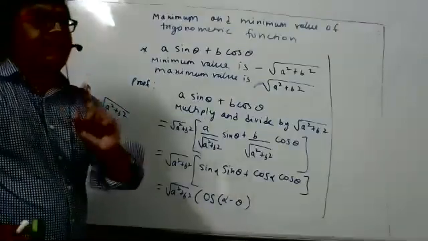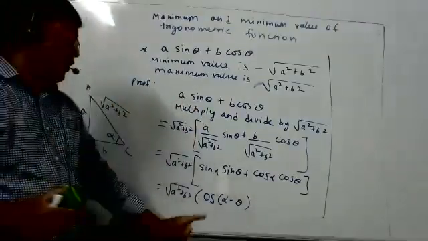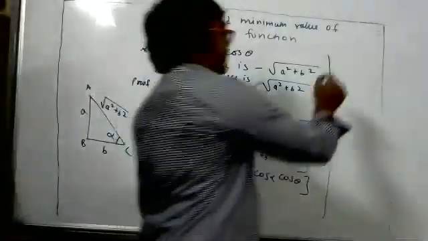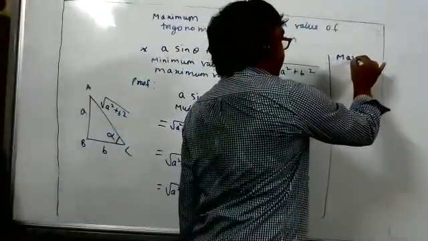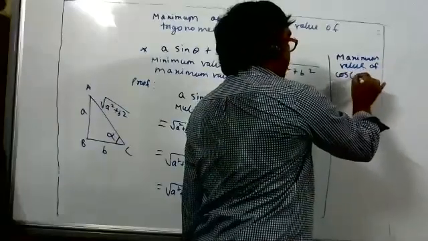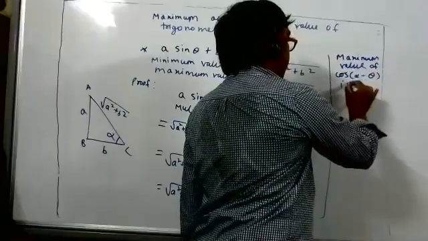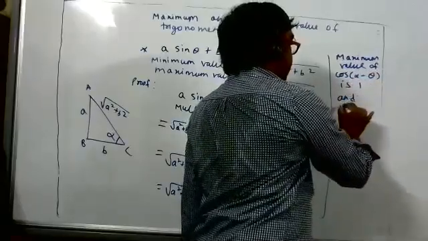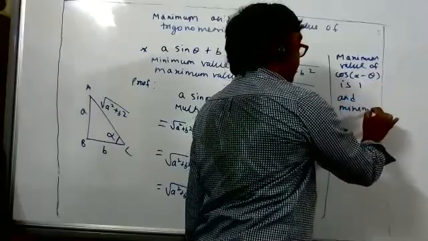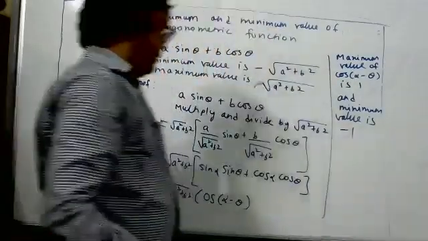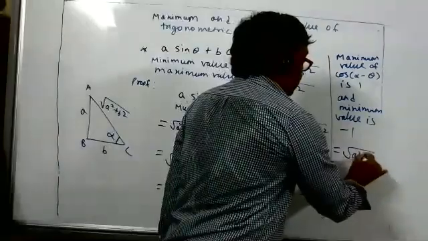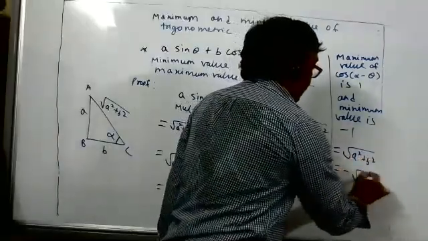Alpha minus theta is again one angle only. If you subtract two angles, you get one angle. So cos alpha minus theta. What is the maximum value of cos alpha minus theta? 1. Maximum value of cos alpha minus theta is 1, and minimum value is what? Minus 1. So that's why the maximum will be square root A square plus B square, and the minimum will be minus square root A square plus B square.